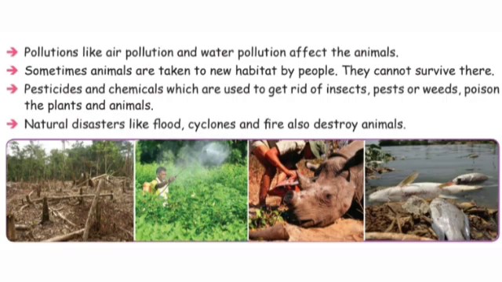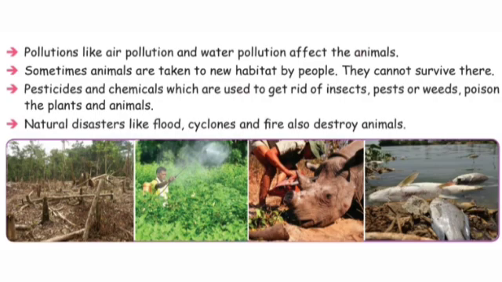They cannot survive there. Pesticides and chemicals which are used to get rid of insects, pests or weeds poison the plants and the animals. Natural disasters like flood, cyclones and fire also destroy animals. These are the causes for endangerment.